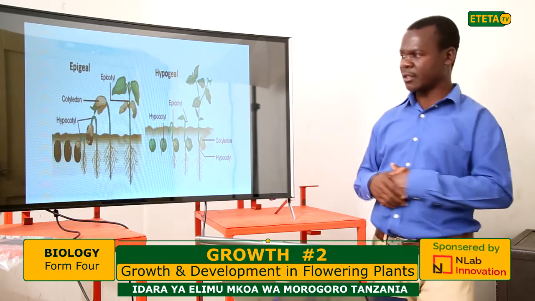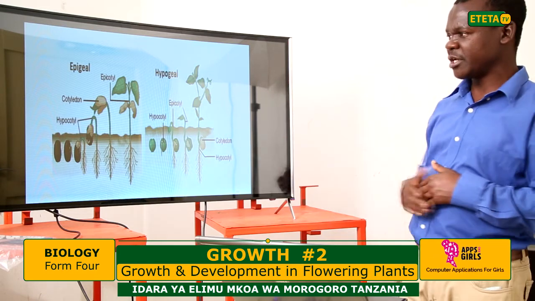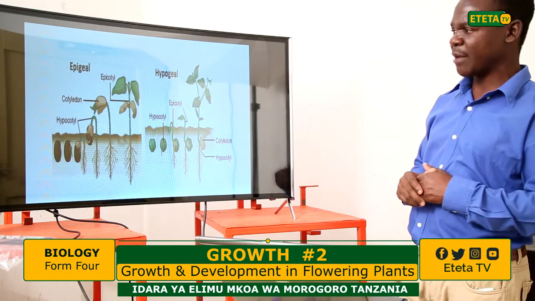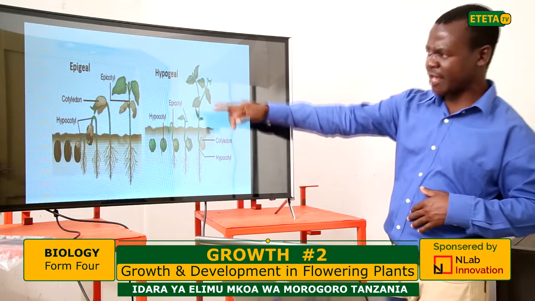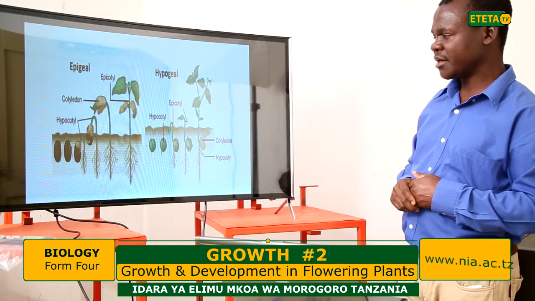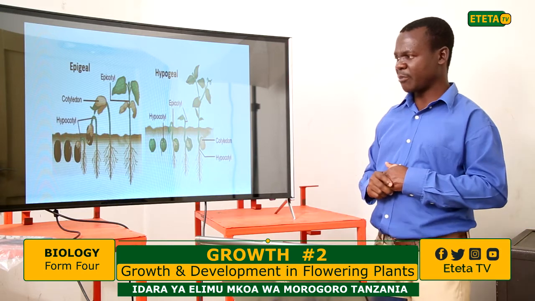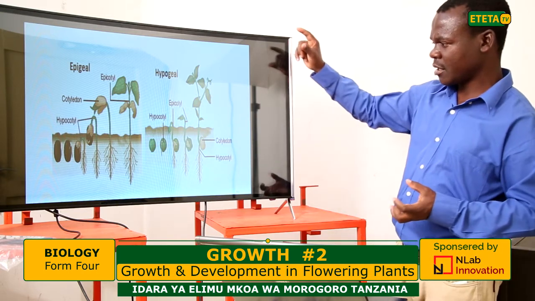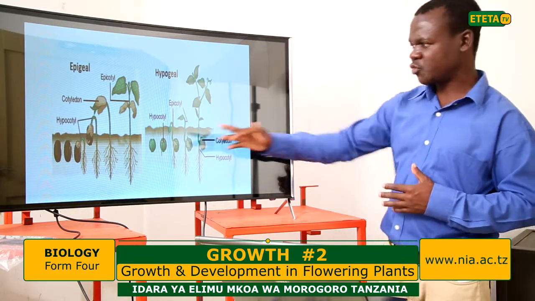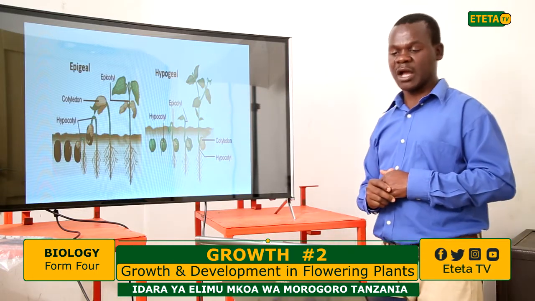By looking at the diagram, there's the epigeal germination and the hypogeal germination. And you can see in the epigeal germination that the cotyledon appears above the ground. As you can see, the remains of the cotyledon are above, together with the leaves. While in the hypogeal germination, you see the other diagram here, the seedling has grown up and the cotyledon has remained underground. So the two diagrams differentiate between epigeal germination and hypogeal germination, and how each happens.